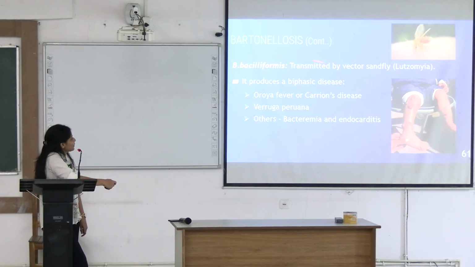It produces disease in 2 phases. You can see Oroya fever or Carrion's disease. What happens here? The systemic illness, bacteremia, fever, systemic disease. Then it subsequently causes verruga peruana. What is this? This is a blood-filled cystic sac on the skin which bleeds when ruptured. When you touch them and they are ruptured, they start bleeding. The disease is biphasic. Other complications, endocarditis. Okay, this was about Bartonellosis, 3 species, 3 different vectors.